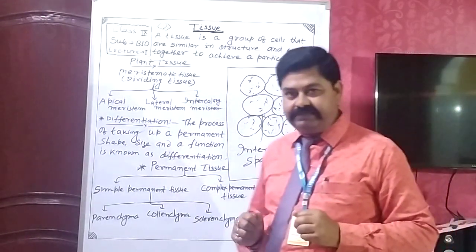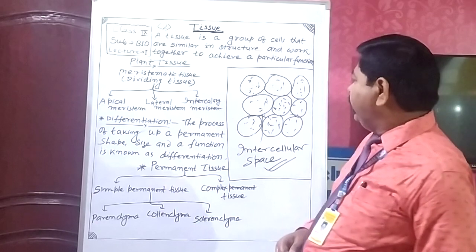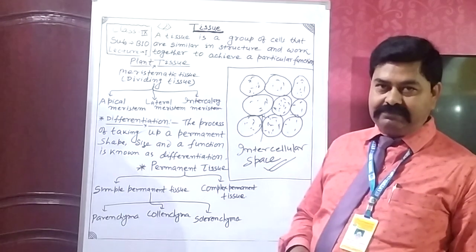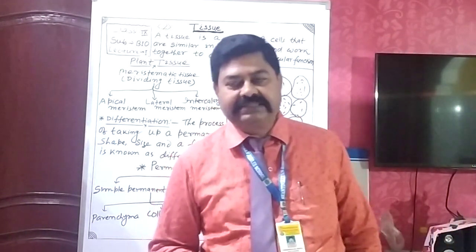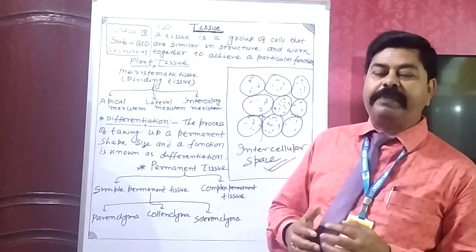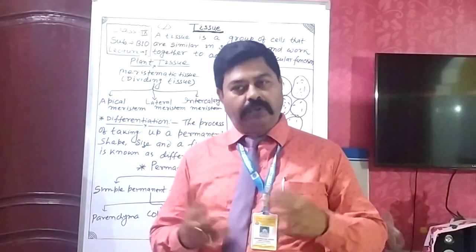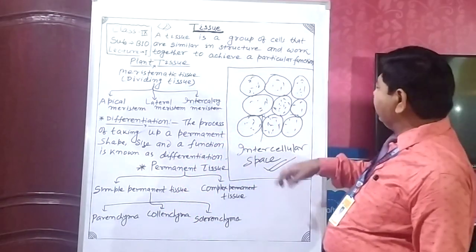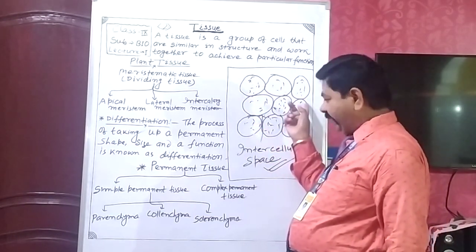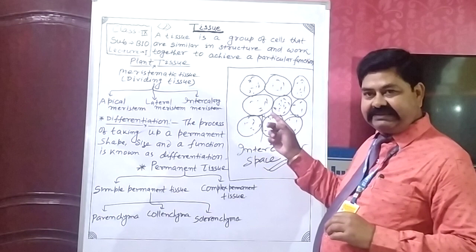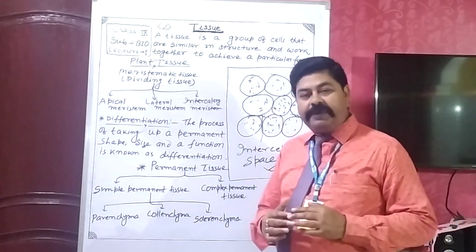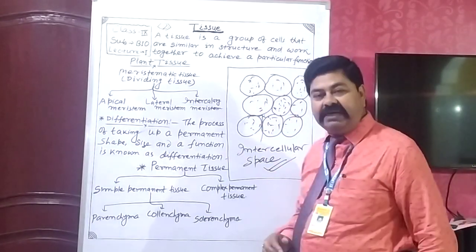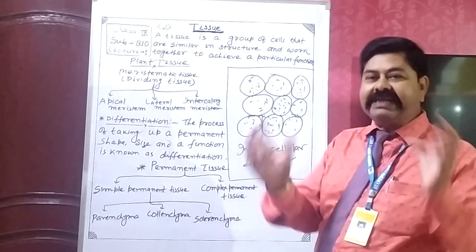In some situations, cells of the parenchyma also contain chlorophyll, and you know that the main function of the chloroplast is performing photosynthesis. Hence, when chlorophyll is present within the chloroplast in the cells of the parenchymatous tissue, it performs photosynthesis. Such parenchyma is known as chlorenchyma.